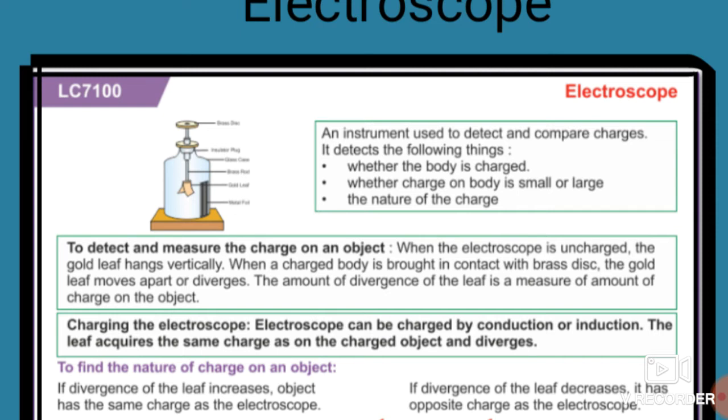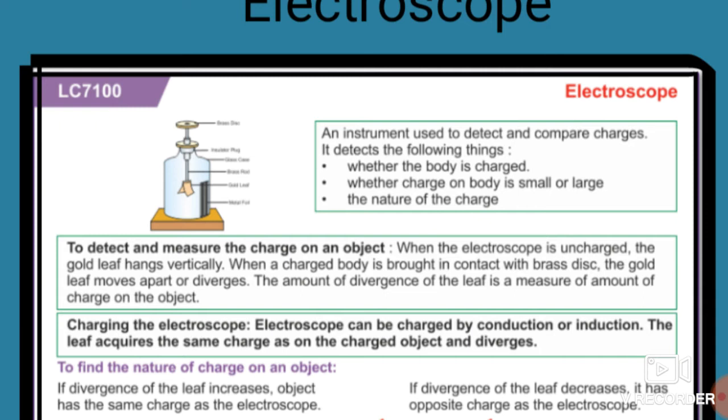It is the instrument used to detect and compare charges. It detects the following things: whether the body is charged or not, whether the charge on the body is small or large, and the nature of the charges. All three of these things are detected by the electroscope.